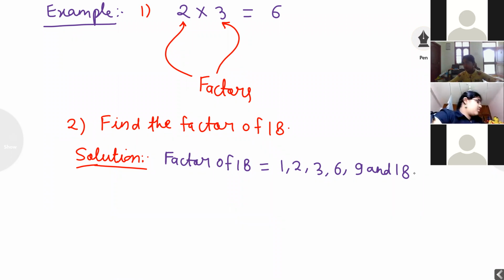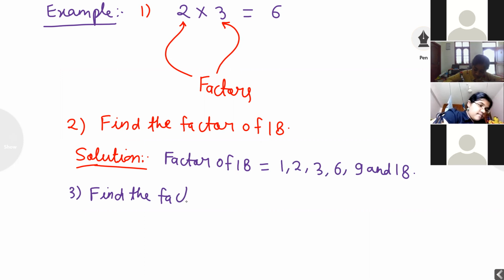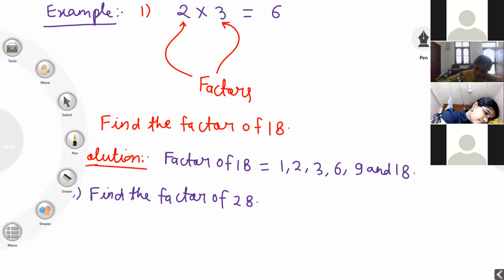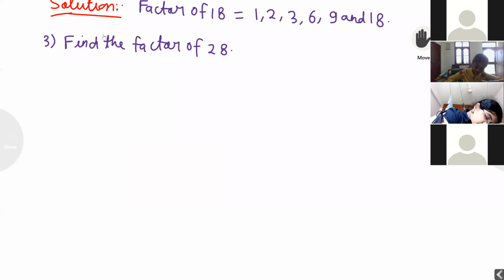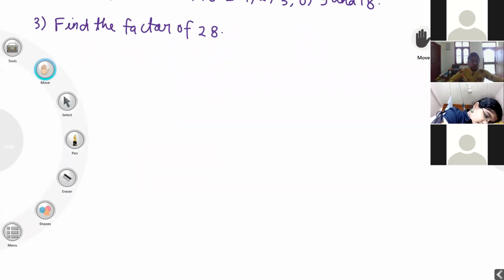Example 3, find the factor of 28. Now I want to check 28 is coming in which table. Solution.